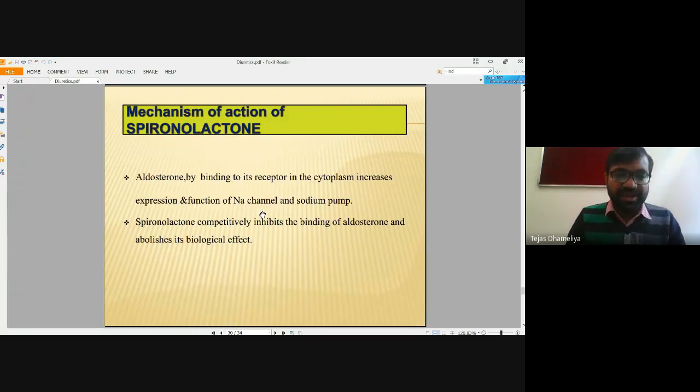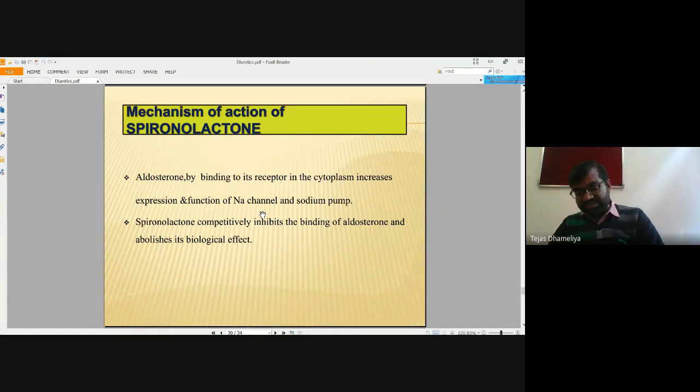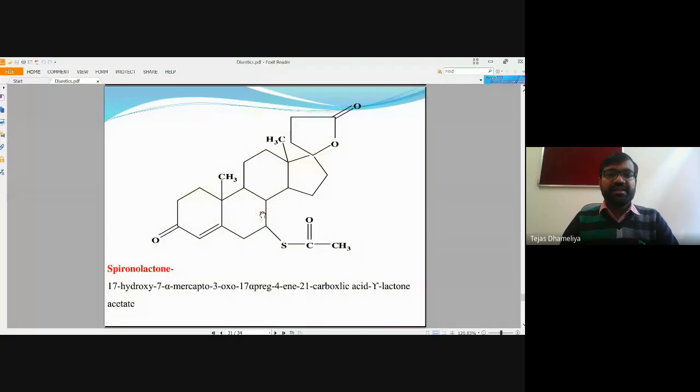The mode of action of spironolactone: spironolactone is nothing but an aldosterone antagonist. Aldosterone is a steroidal hormone that binds to a receptor in the cytoplasm and expresses sodium channels as well as sodium pumps. So spironolactone is the competitive antagonist of aldosterone, and that way it removes all the side effects and pharmacological actions of aldosterone.